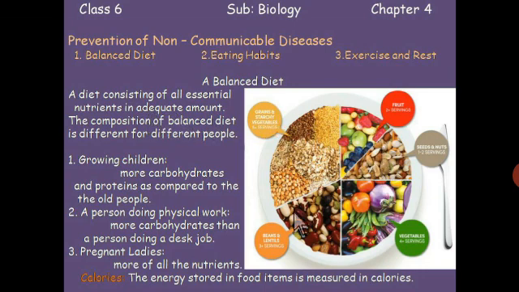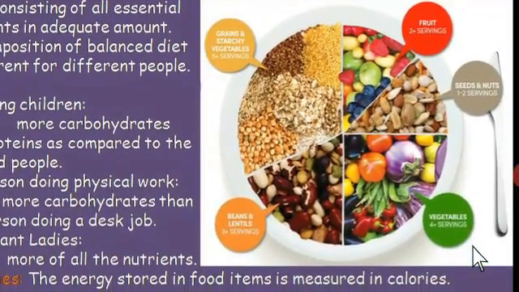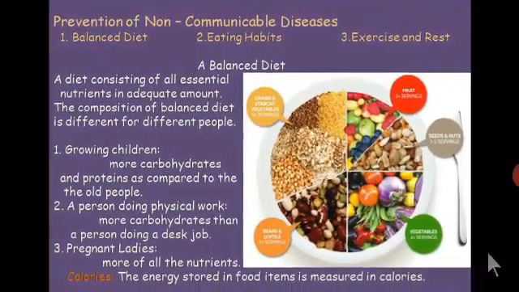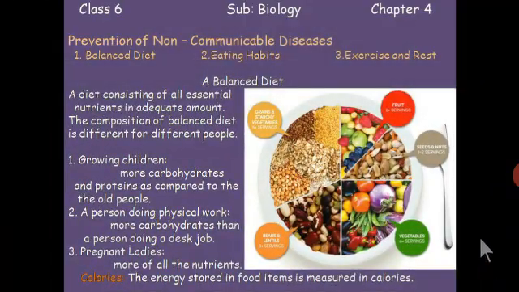As you can see here in this picture, it is a balanced diet. How is it a balanced diet? Because it consists of all these nutrients: starchy vegetables and grains, fruits, seeds and nuts, vegetables and beans. So it consists of all the sources of the nutrients, and that's why it is a balanced diet.